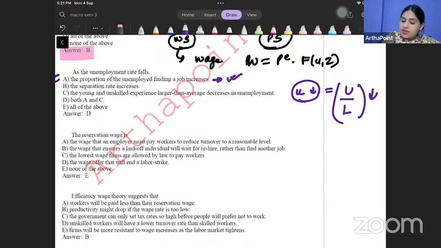Come to the second one. The separation rate increases. Beta, the separation rate is the rate of leaving the company. I will leave my company only if you go ahead and you tell me that the labor market is paying more and my company is paying less. Directly unemployment की वजह से I will not leave the market. I will not leave my company, है ना? So this is not a direct relation. The young and unskilled experience larger than average decreases in the unemployment. Correct. This is correct.